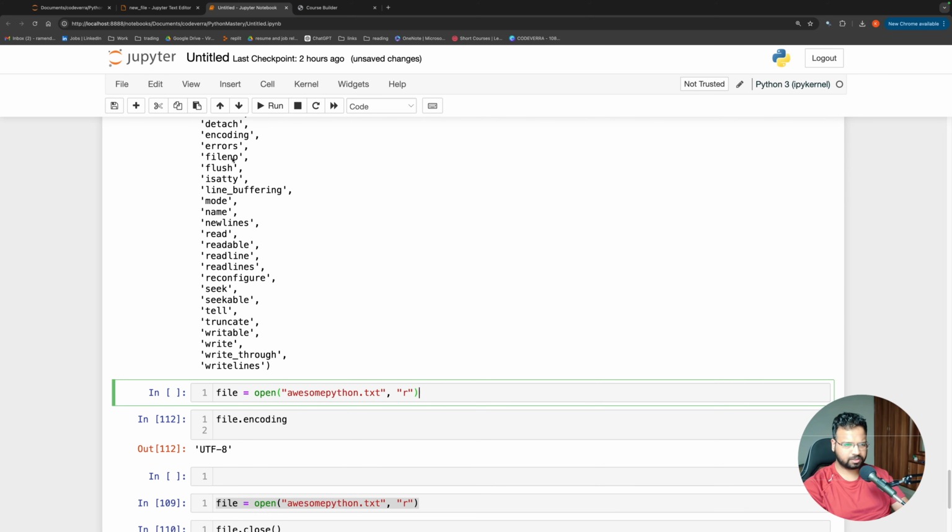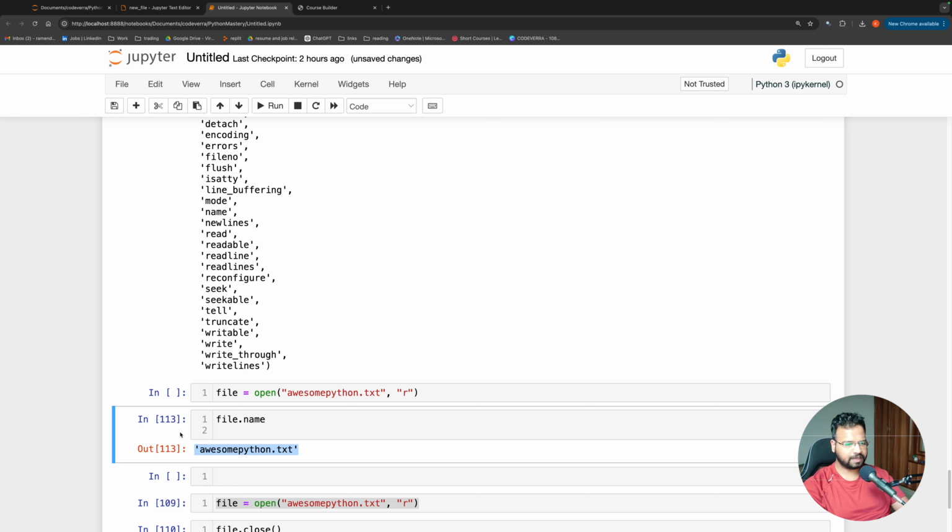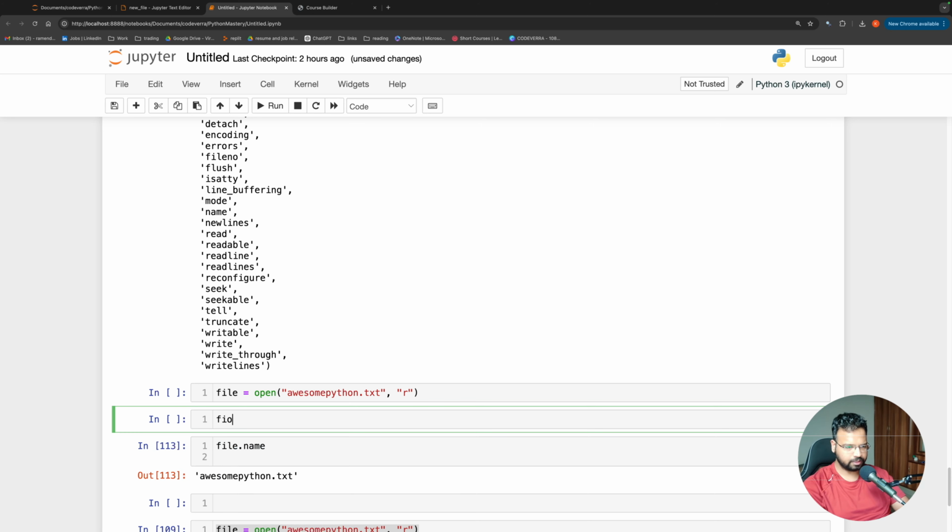Again, we have file number, that is some kind of identifier for the file. Flush is for when it is connected to some network. Mode, I already showed you: read, write, append. And we are going to see read binary, etc. Name will give you the name of the file. So if you come here and do file.name, it gives the name of the file, awesomepython.txt. Then we have readable, which basically will tell you whether the file is readable or not. So if there is any issue in the file, it will show False.